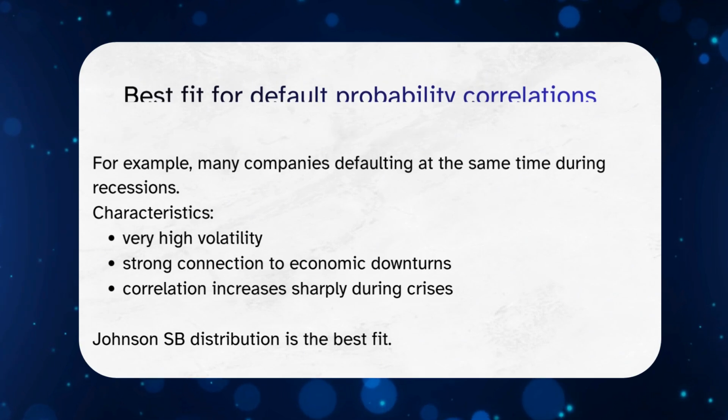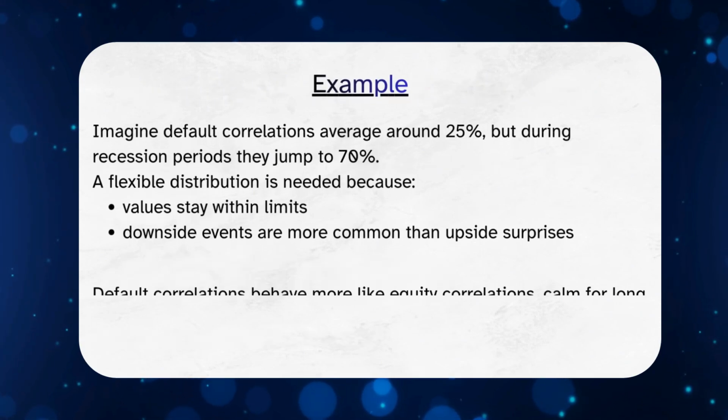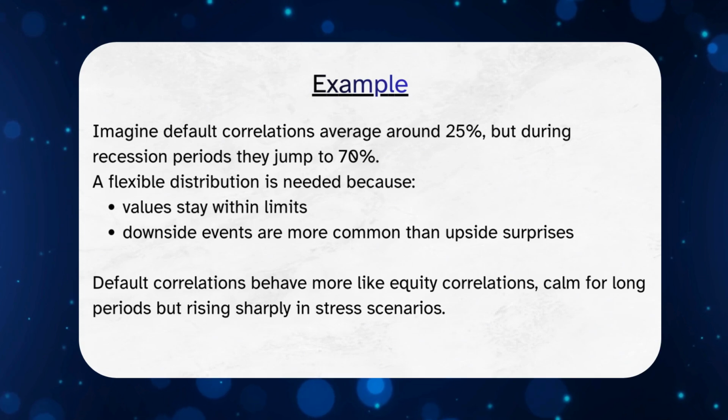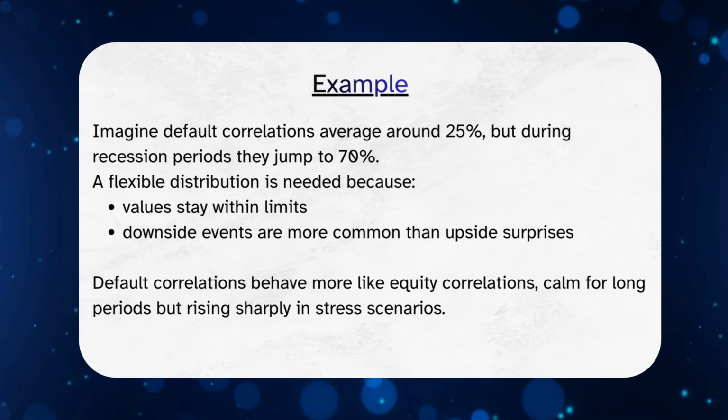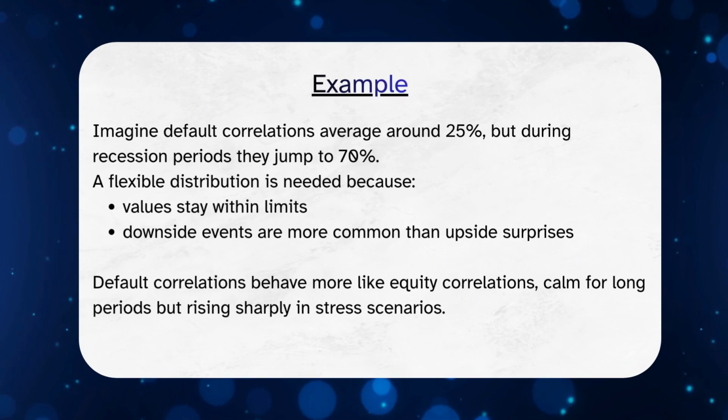Because this behavior is bounded yet highly flexible, a distribution similar to the one used for equities often provides the best fit. It captures the calm periods as well as sharp increases in correlation during financial stress.